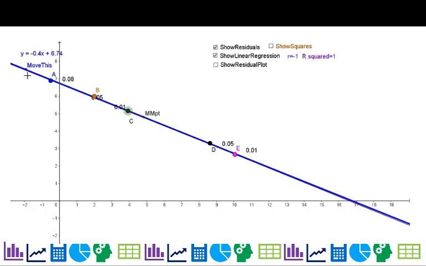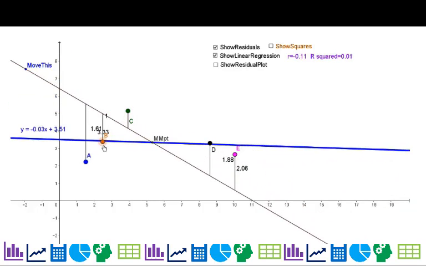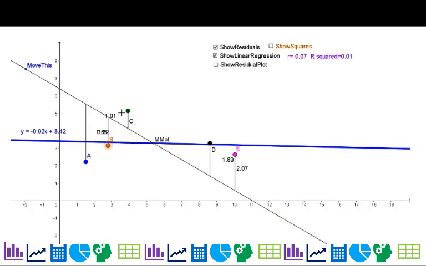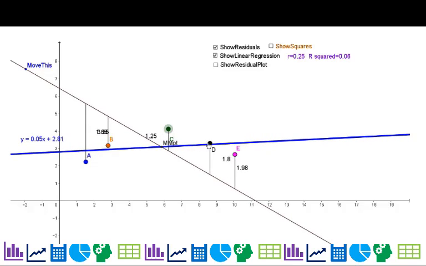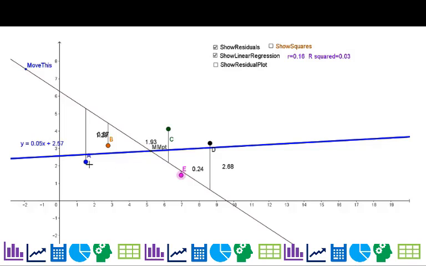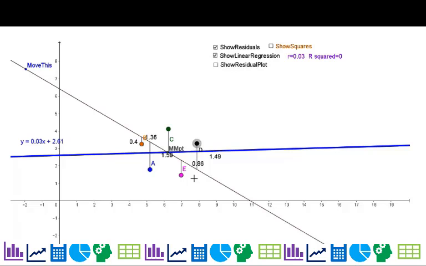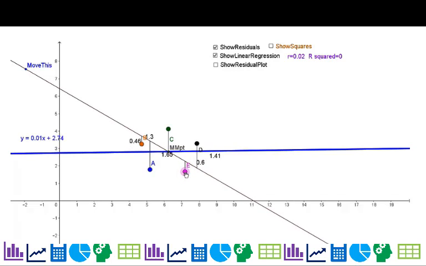Now, can you have positive correlation? Sure. Let's adjust these. What is the biggest value of ours? You'll notice I'm messing with the dots now, and if I look at it, my R is getting very low. So how strong is this linear form? It's not very strong. In fact, if I make a nice little circle with the whole thing, with some dots around, it gets pretty darn close to 0. So the closer R is to 0, the weaker the strength.